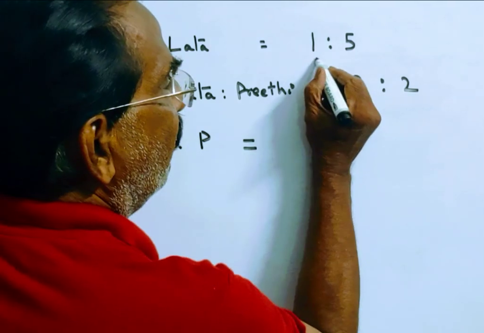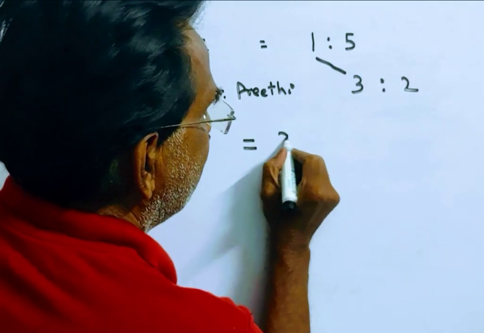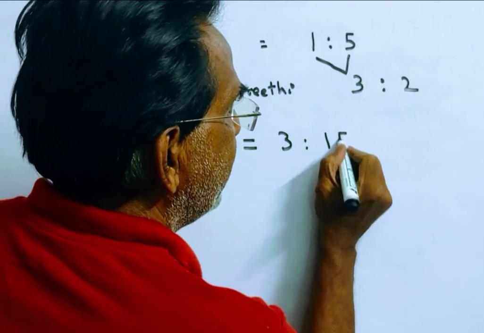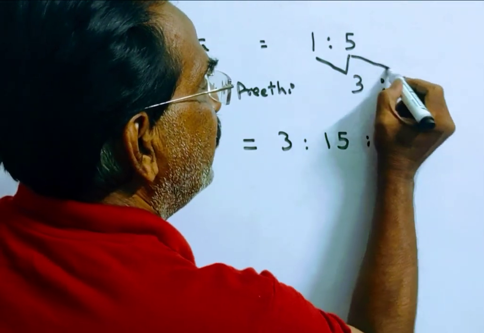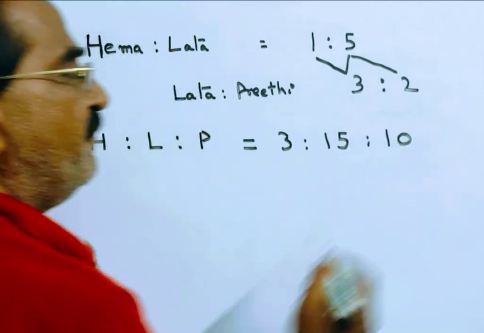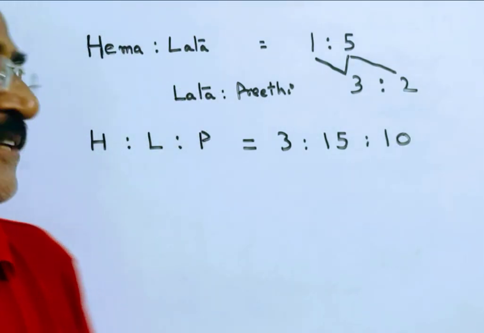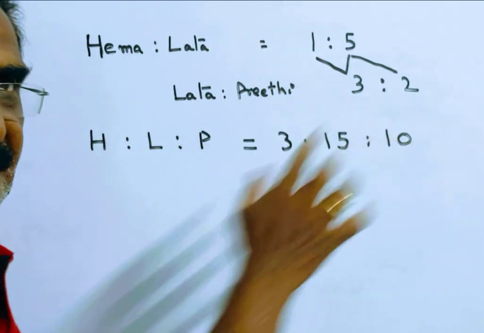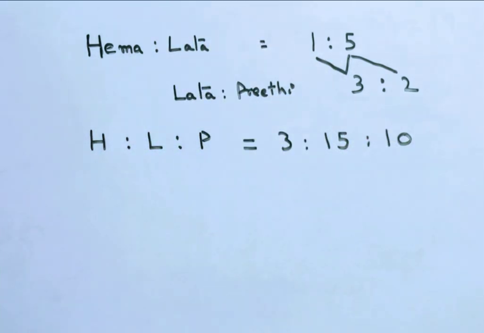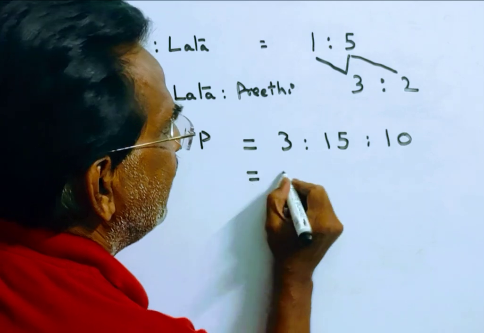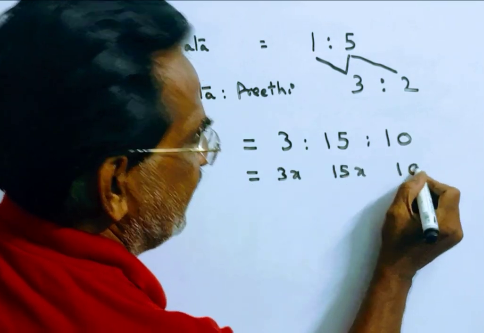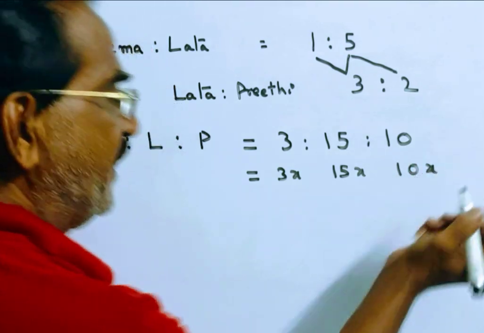That is 1 into 3, 3 is to 3 into 5, 15 is to 5 into 2, 10. Friends, this is the ratio of the ages of Hema, Lata and Preeti: 3 is to 15 is to 10. That is, 3x, 15x, 10x are their ages.